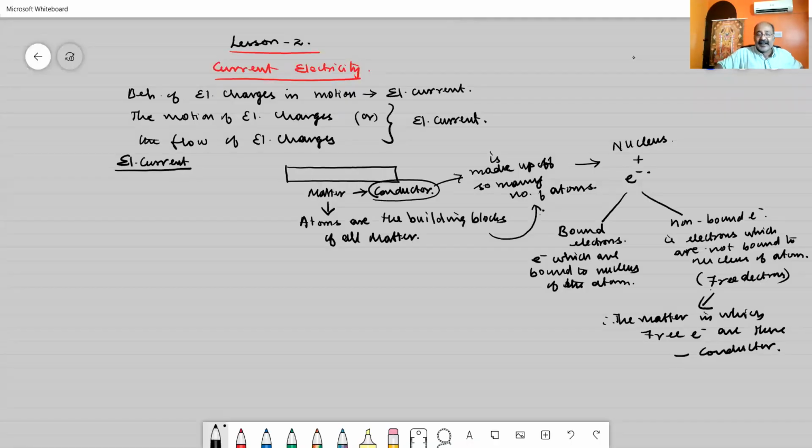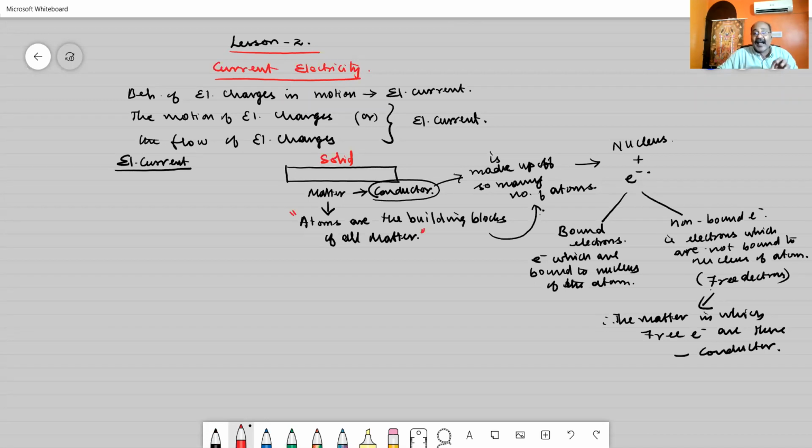When you are considering electrical current, in order to study it, I am considering a solid matter. In that solid matter, I am taking an example, that is a conductor. In all matter, atoms are considered the building blocks.